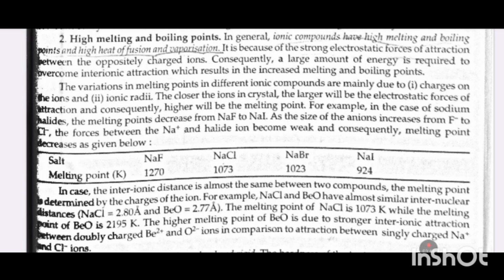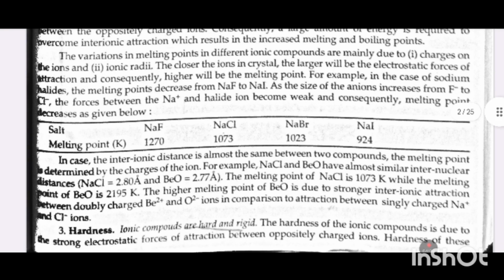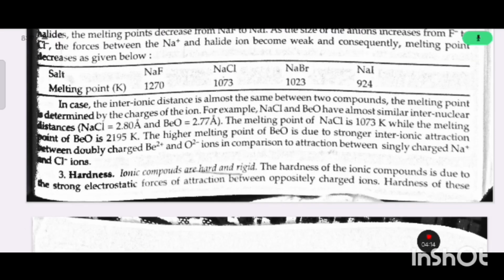For example, in case of sodium halides, the melting point decreases from NaF to NaI. As the size of the anions increases from fluorine to iodine, the forces between the sodium and halide ions become weak and consequently the melting point decreases, as given.